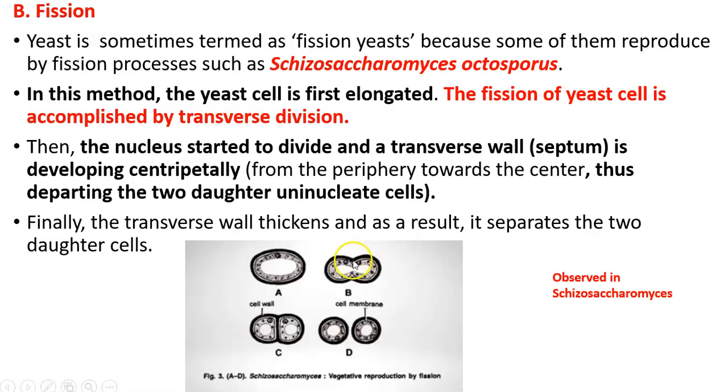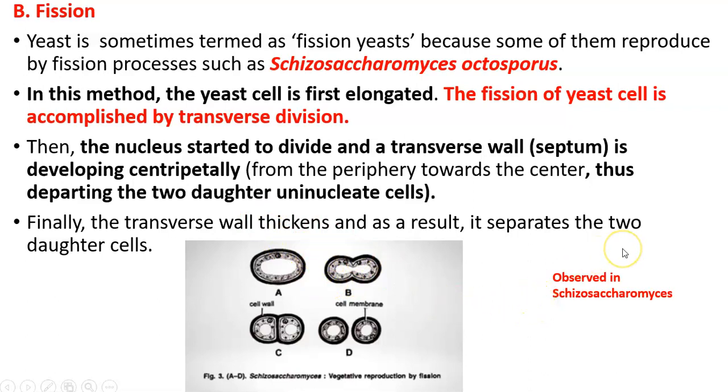And before the transverse wall formation completes, you can see that the wall is arising from the periphery, so it is called peripheral or centripetal wall formation. From the periphery towards the center, the wall is forming. Each daughter nucleus will carry one copy of the parent nucleus, because the parent nucleus mitotically divided and transferred its content to the daughter cell as well. Finally the transverse wall thickens, and as a result two daughter cells are formed.